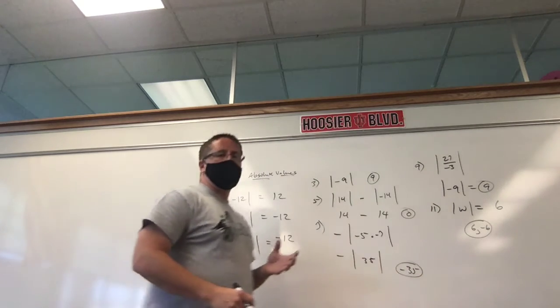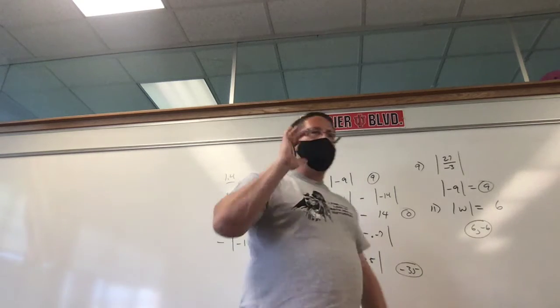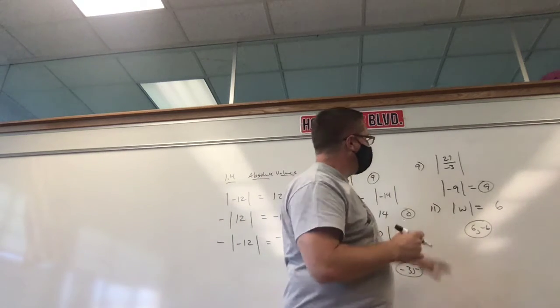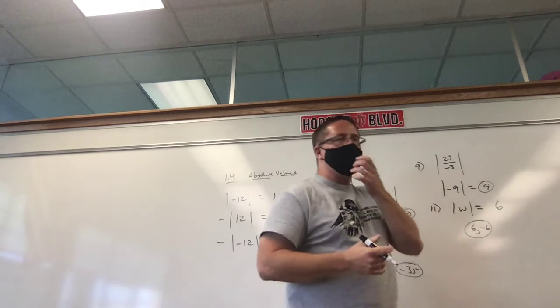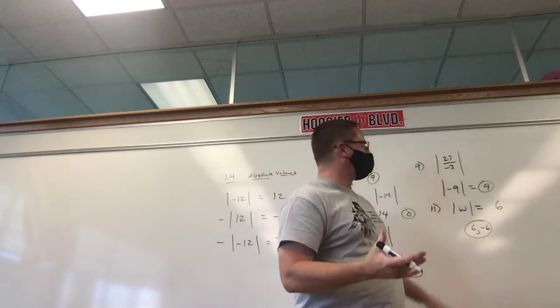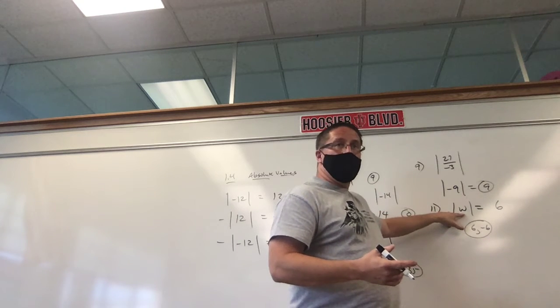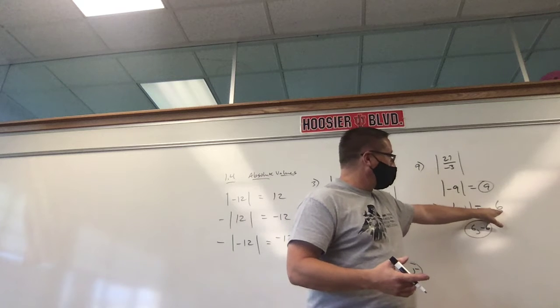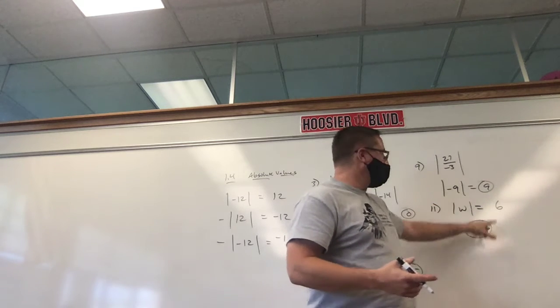Now, what I want you to understand is, listen carefully. If you have absolute values, I don't want to brag here, but I don't see where people are confused on this. What's inside the absolute value, which is W, could be what's outside the absolute value, or its opposite.